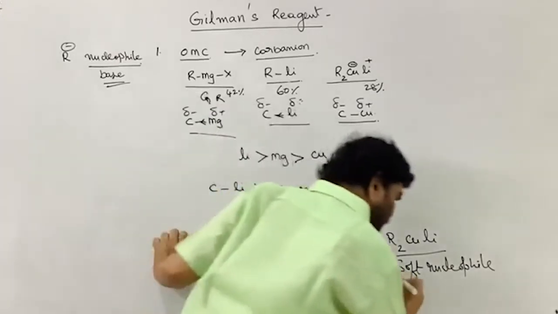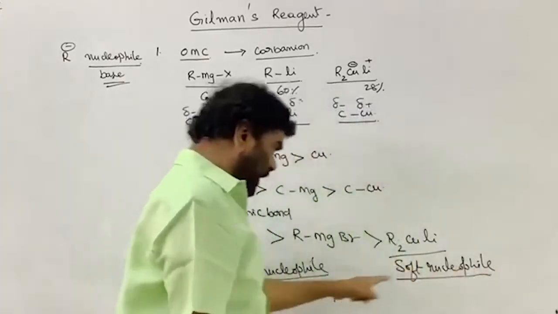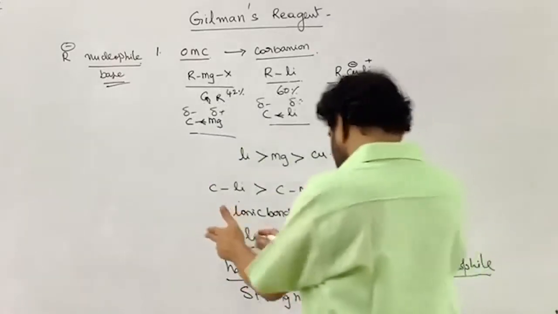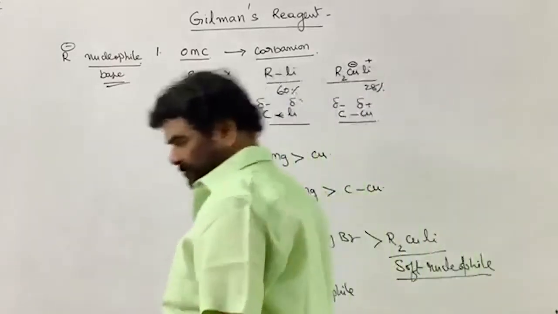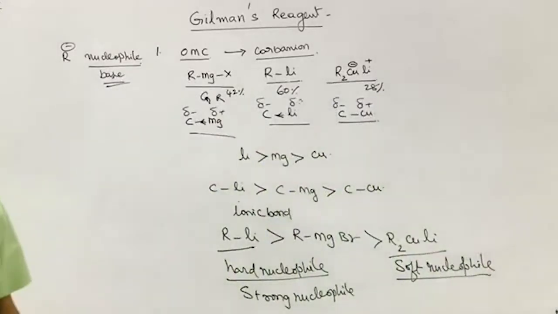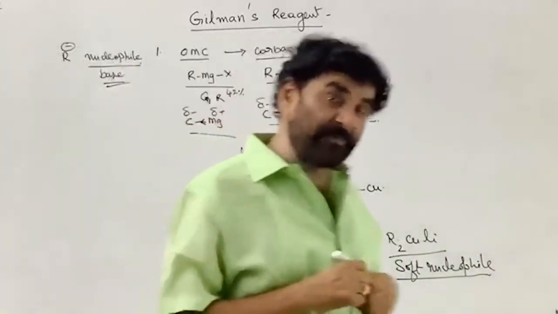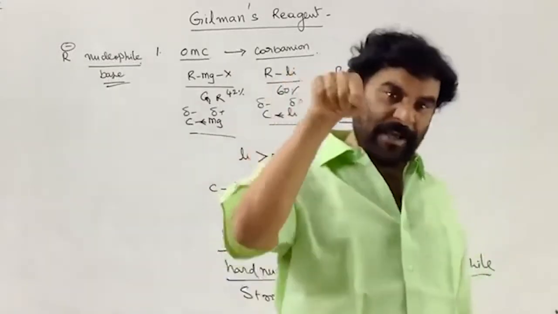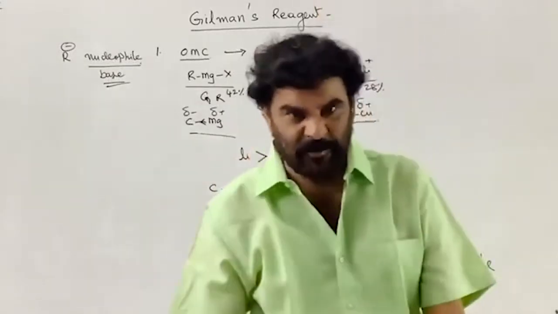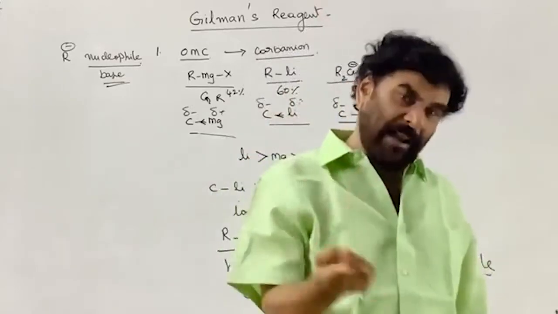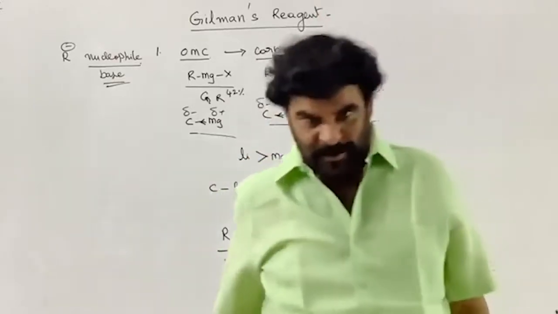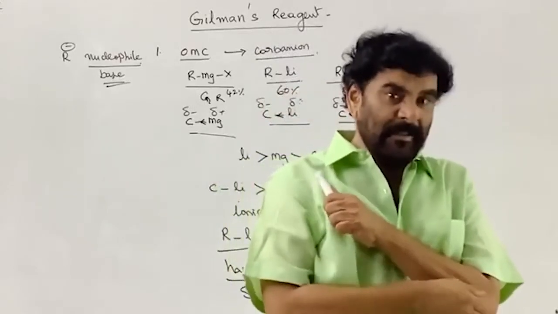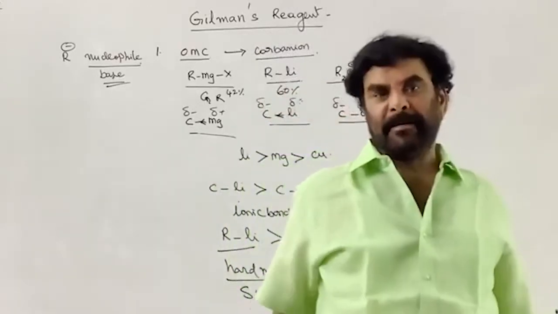In place of soft nucleophile, I am saying a weak nucleophile, so hardness is decreasing. Hard nucleophile always prefers the hard electrophile. Strong nucleophile always prefers the strong electrophile. Weak nucleophile always selectively attacks the weak electrophilic center.